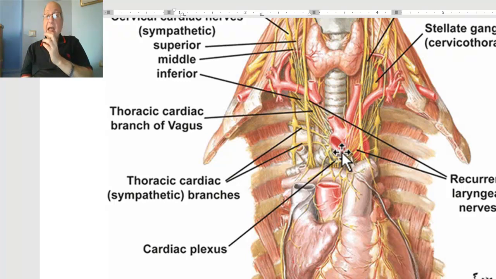Therefore, it gives the anterior left pulmonary and the right coronary, and superficial branches passing from the superficial plexus to the deep plexus.